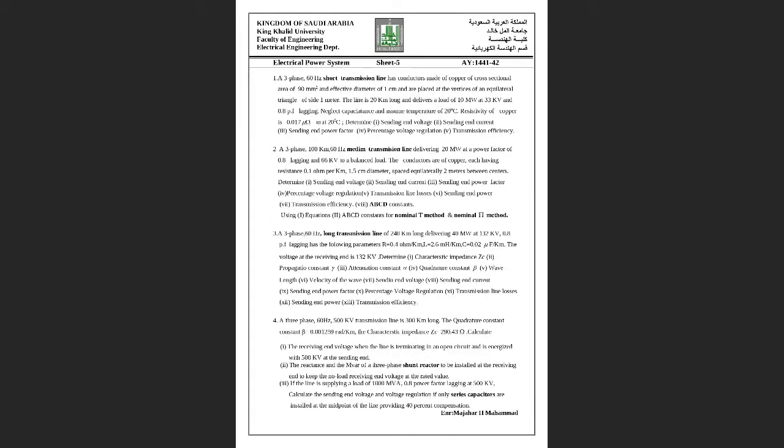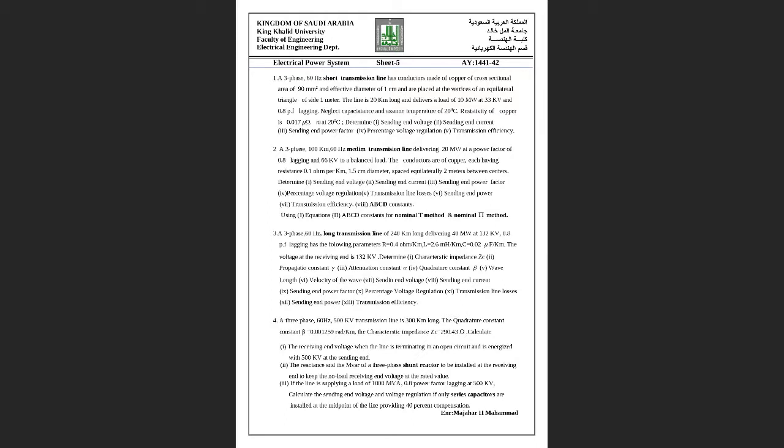Okay, so today we will see this example 2, which is on medium transmission line. So if we have a 3-phase 100 km 60 Hz medium transmission line delivering 20 megawatt at a power factor of 0.8 lagging and 66 kV to a balanced load.